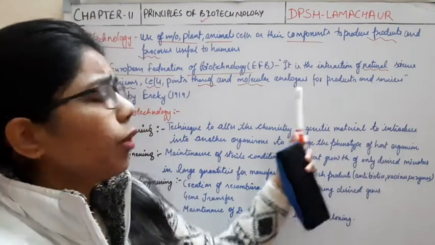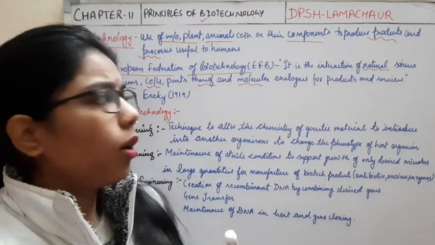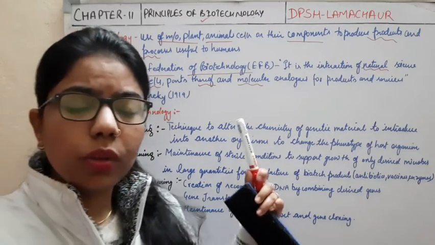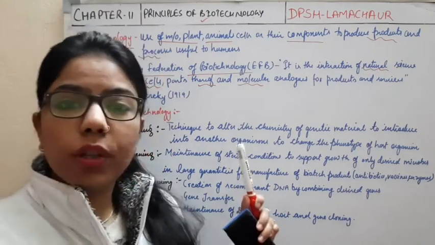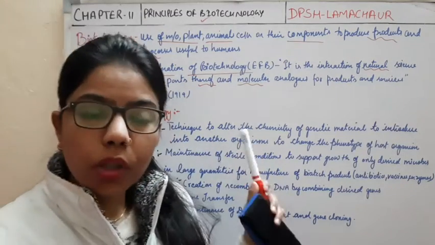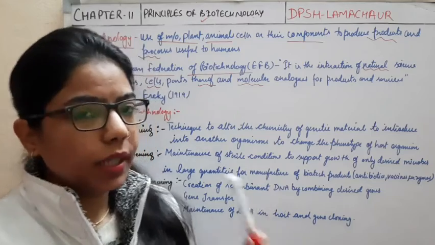So we are going to interact natural science with the molecules present inside it.